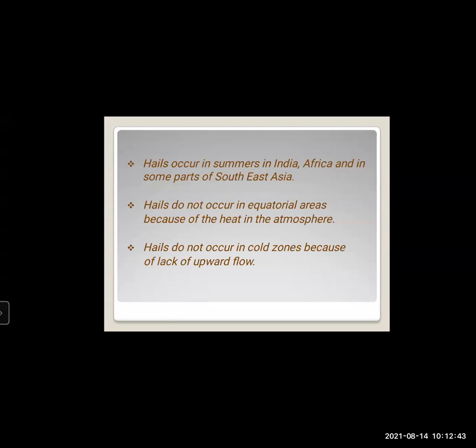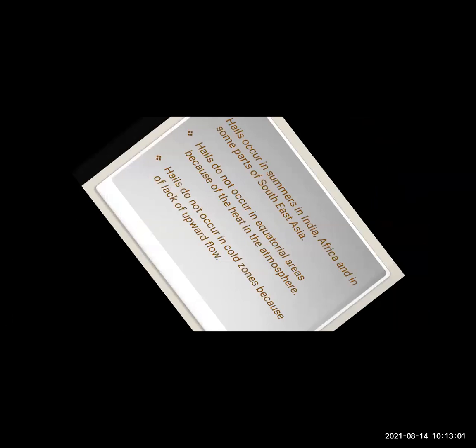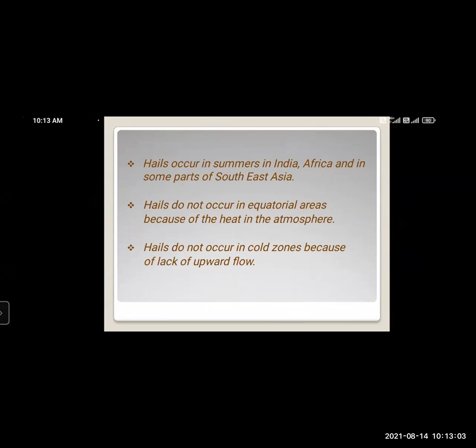In equatorial areas, the harsh sun rays heat up the land and also cause constant evaporation from the water bodies. That time you can see heavy rainfall throughout the year. And hails do not occur in cold zones because of lack of upward flow.